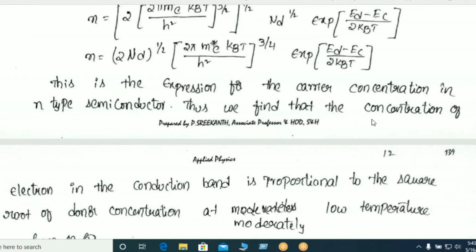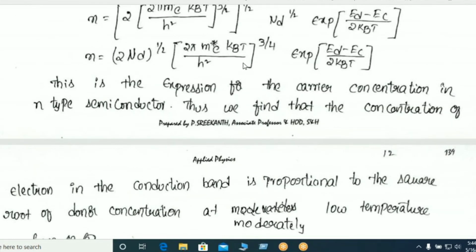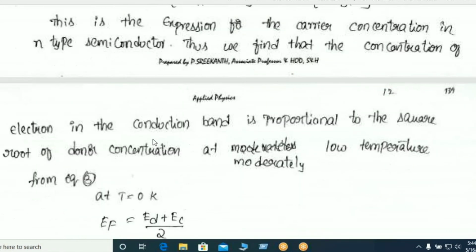Thus, we find that the concentration of electrons in the conduction band is proportional to the square root of the donor concentration at low temperature. That means these are constant values. Then n is proportional to Nd power half. That means the total concentration depends upon the root of the donor concentration, which is directly proportional. If donor concentration increases, then the total n will be increased.